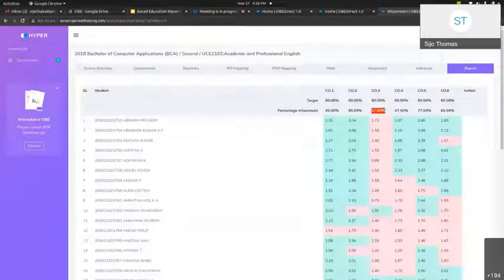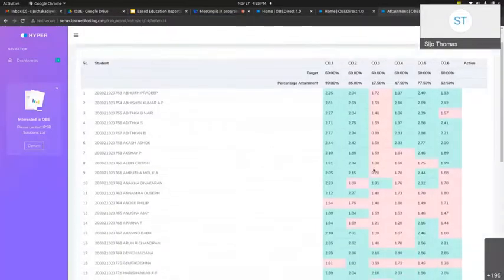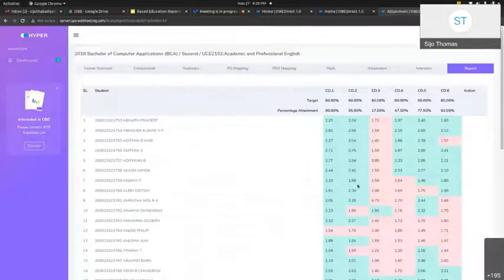That means we can introduce a few OBE-only components to improve the performance of CO3. For example, if CO3 is "write effective thesis statements" and the report shows that the students are not good in CO3, we can conduct a workshop, or spend more time on thesis writing, example workshops, seminars, like that, and we can improve the students' attainment.